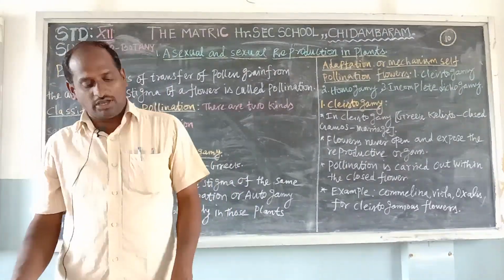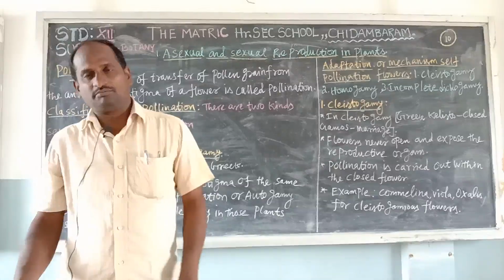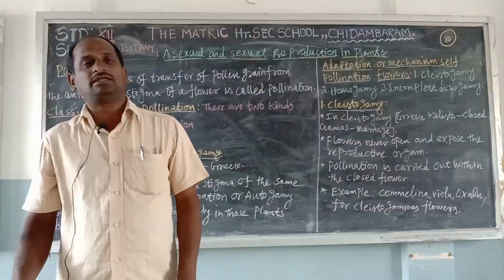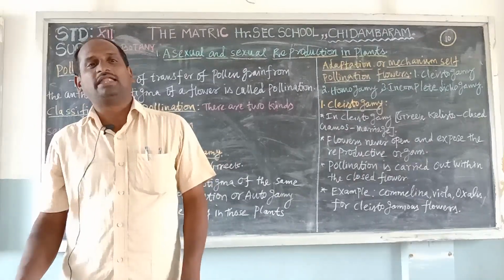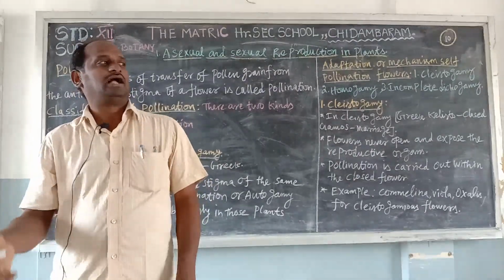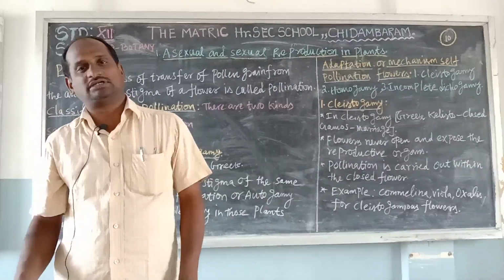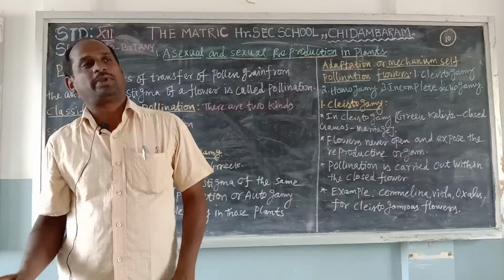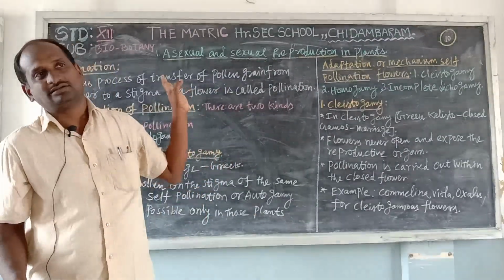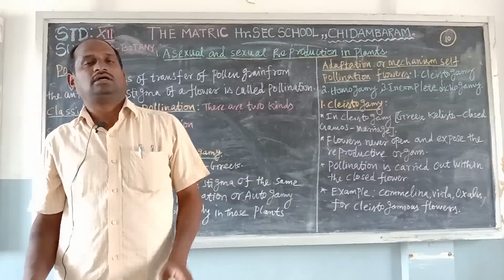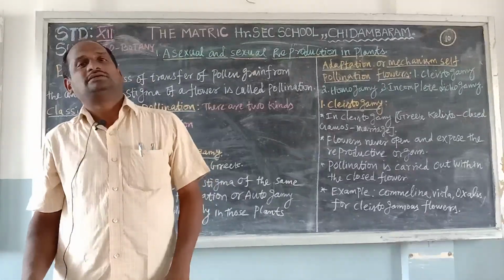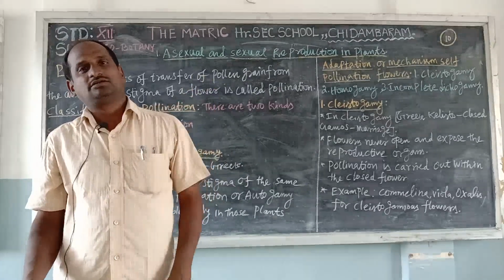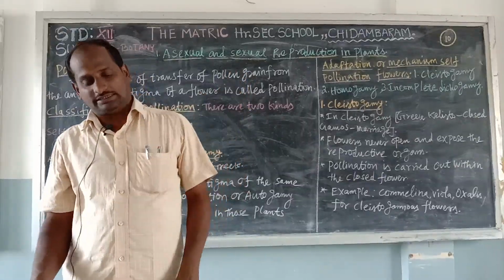The next important point is the co-evolution of plants and animals. Co-evolution means the evolution is very important for plants and animals. The plant and animal develop together through co-evolution. Animals and plants cooperate in pollination. The plant develops flowers, and after that the fruits and seeds develop through pollination.